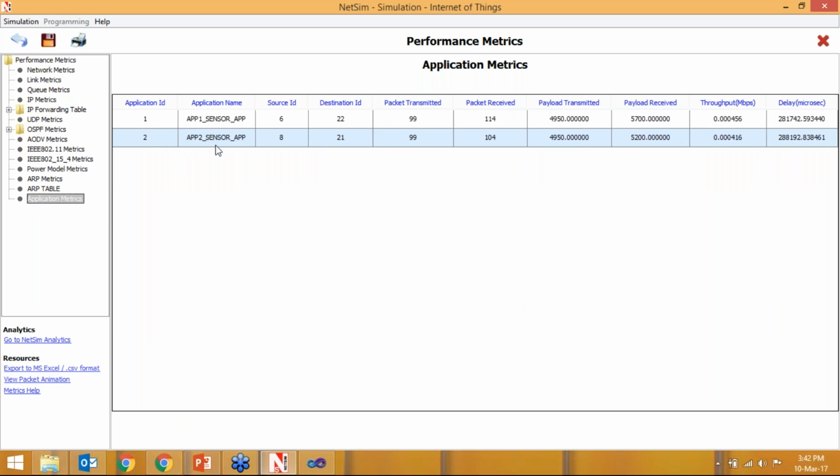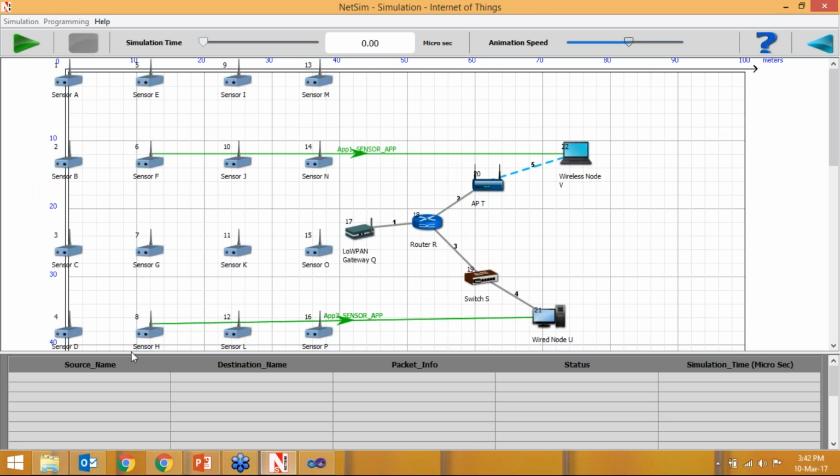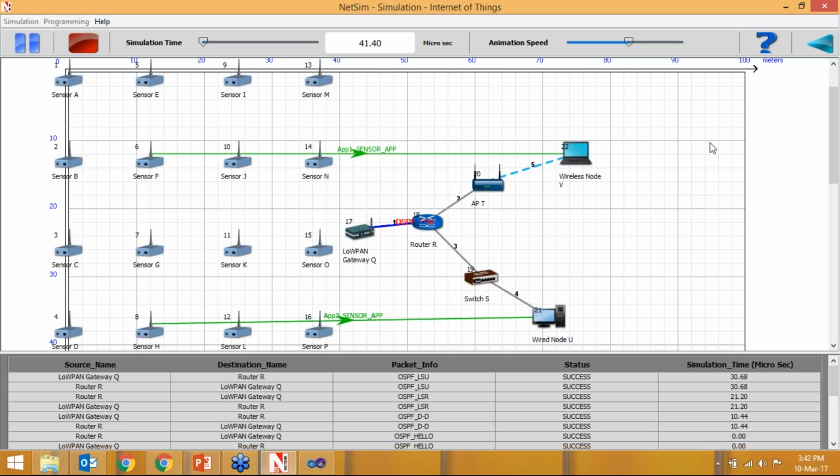So we have entered two applications, from 6 to 22 and 8 to 21. This is the overall throughput. We can see the animation part from here, how our data is being sent from 6 to 22 and 8 to 21.